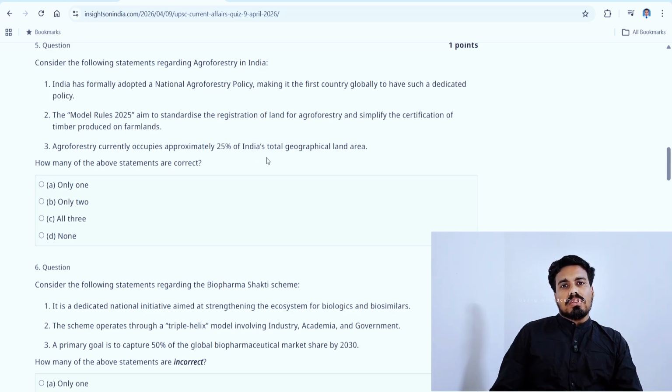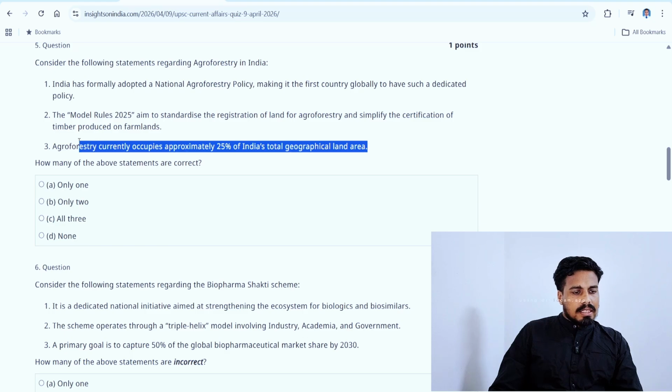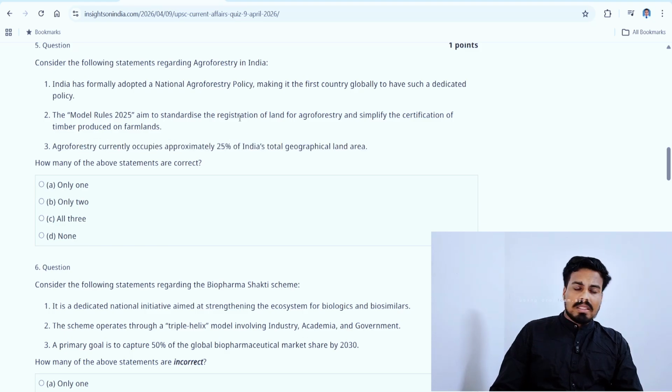This is too much. 25%? 2.5% or something like that is okay, but agroforestry currently occupies approximately 25% of India's total geographical land area. That's the problem. If it is a cultivable area, then it's okay. But total geographical land area, 25% agroforestry, impossible. So we will take the third statement as wrong. We will take the second statement as right.